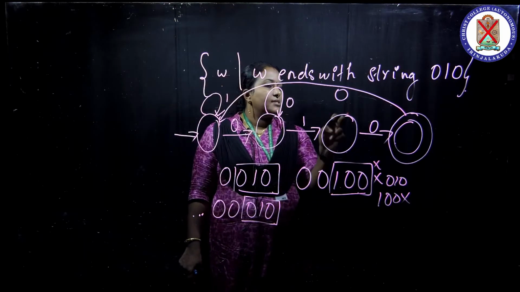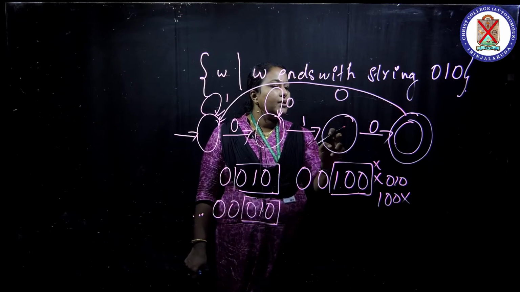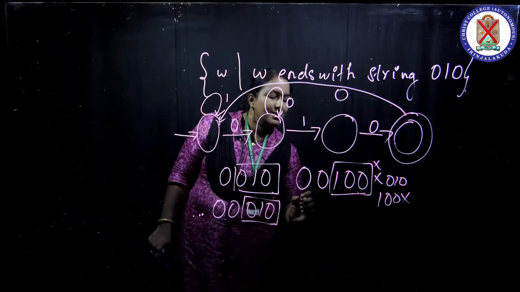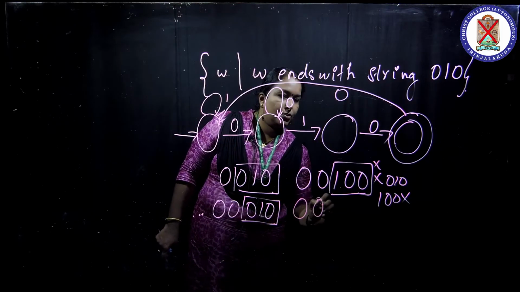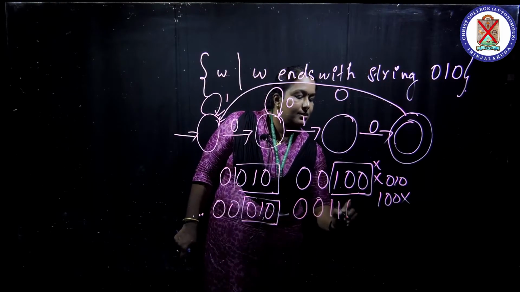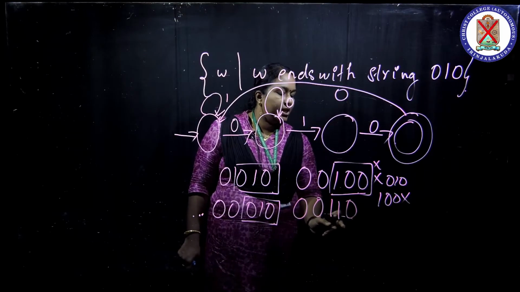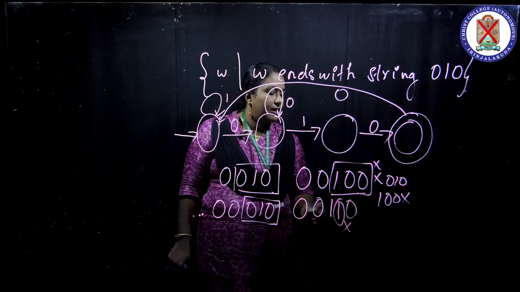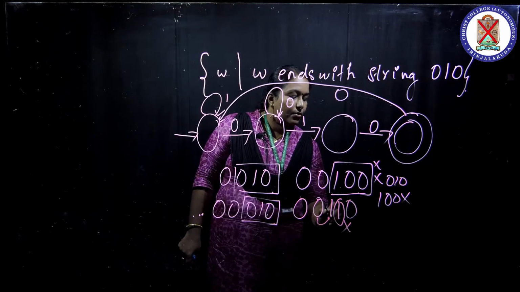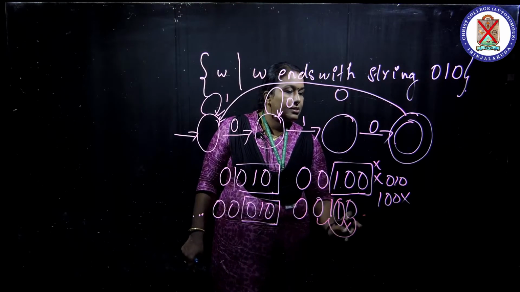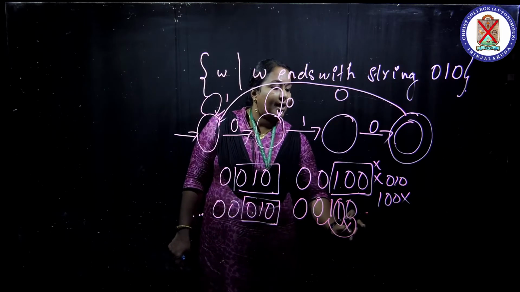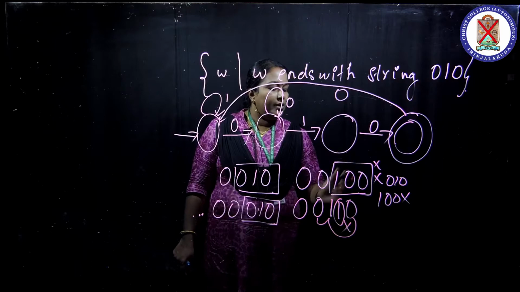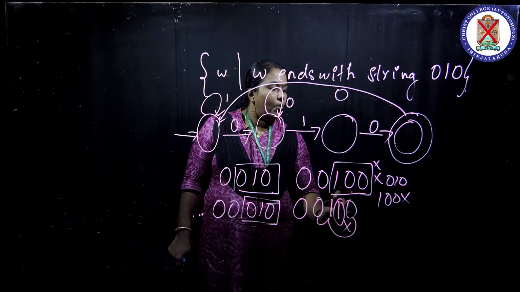So what happens when 1 comes here? It also must be rejected, because 0, 0, 1, 1, 0 is to be rejected, since we must not have a 1 here. We must have only 0, 1, 0 accepted. So what can we do? We must avoid this one.